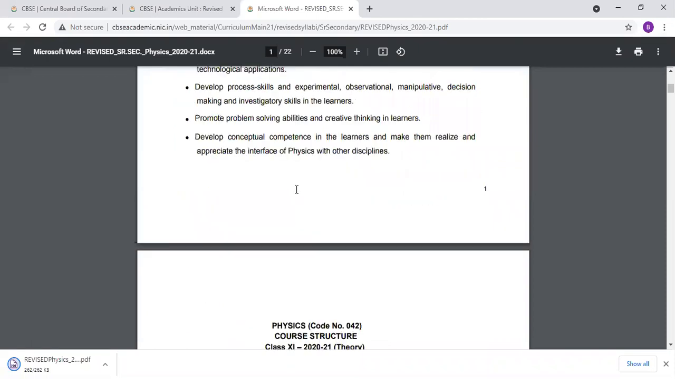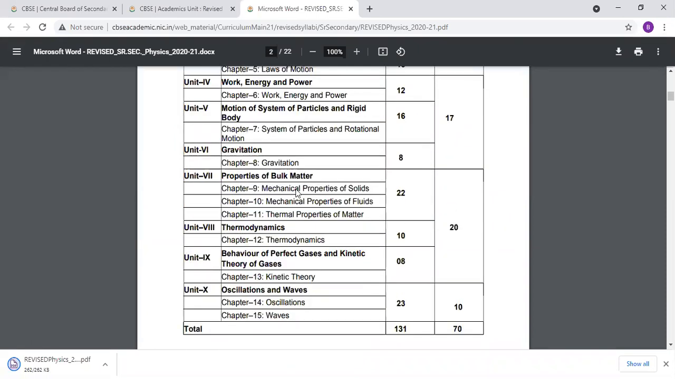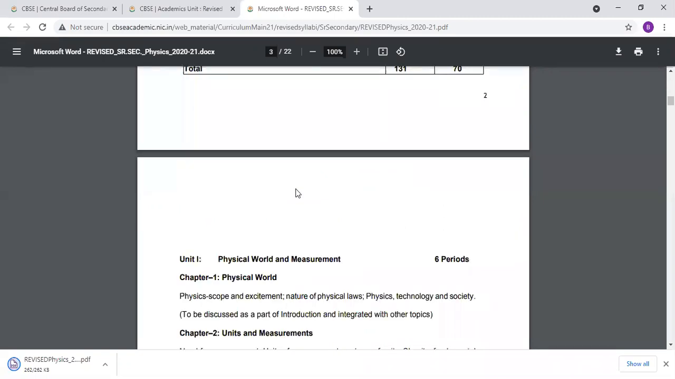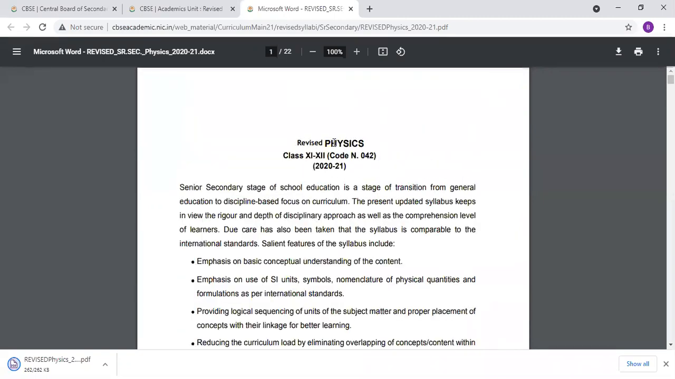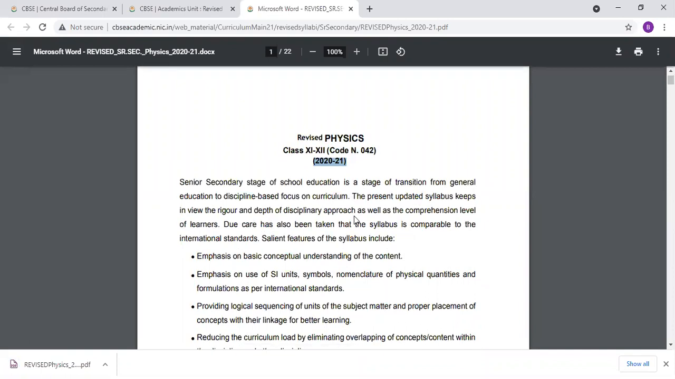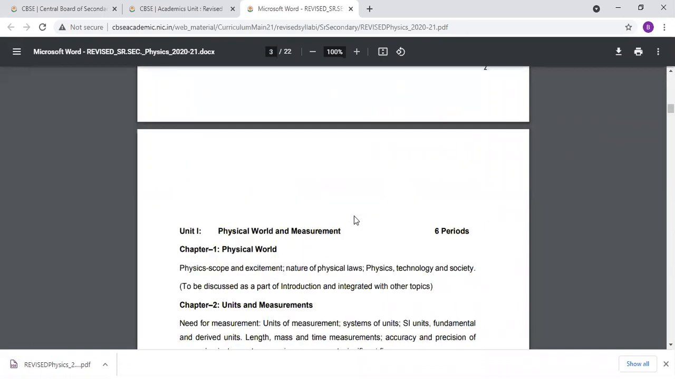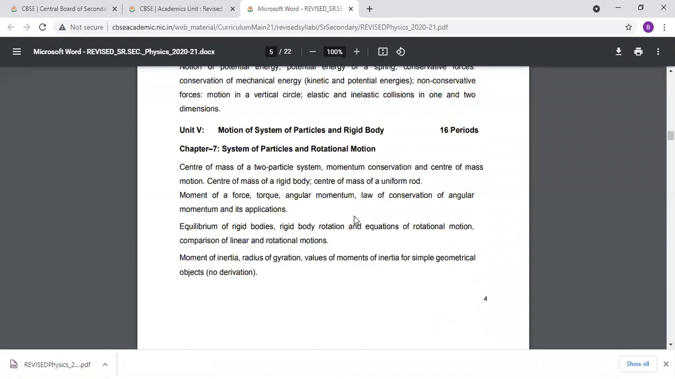So this is your revised syllabus, ma'am. Class 12th. See here. Revised physics syllabus. Paper code 042. Academic year 2021. Class 12th syllabus.